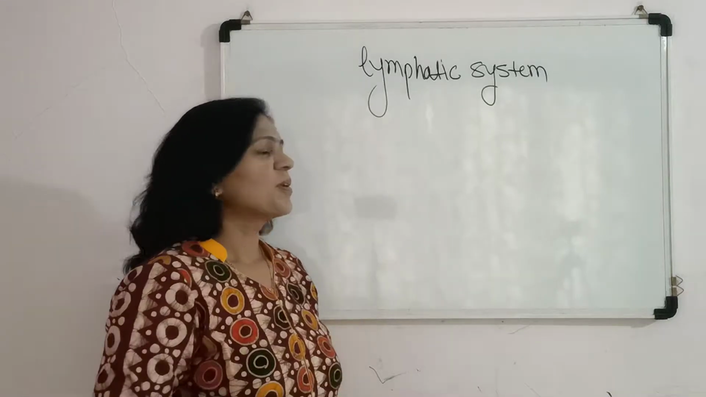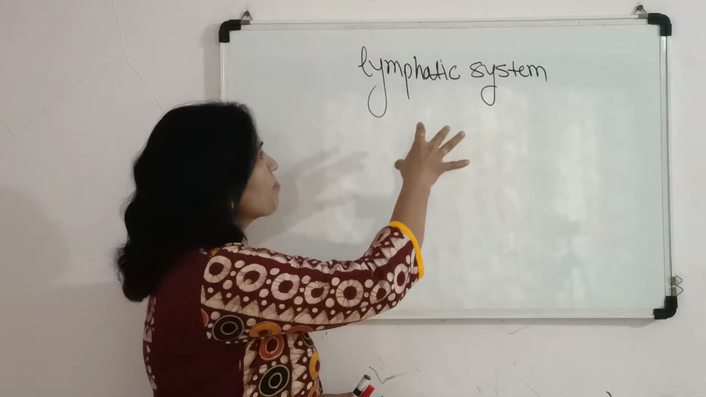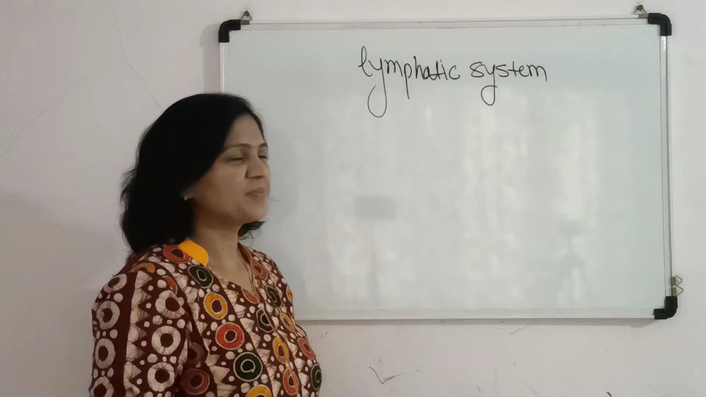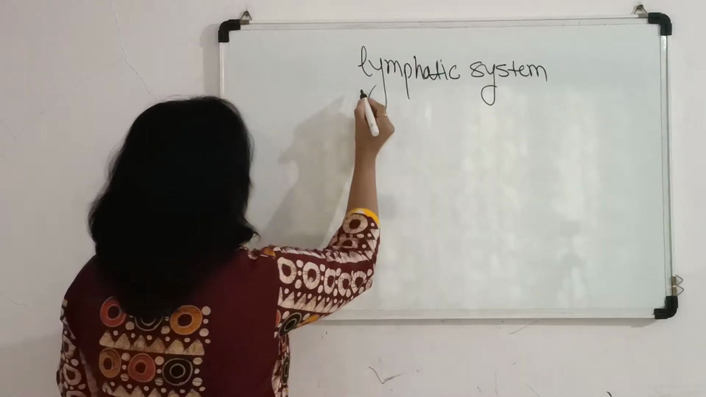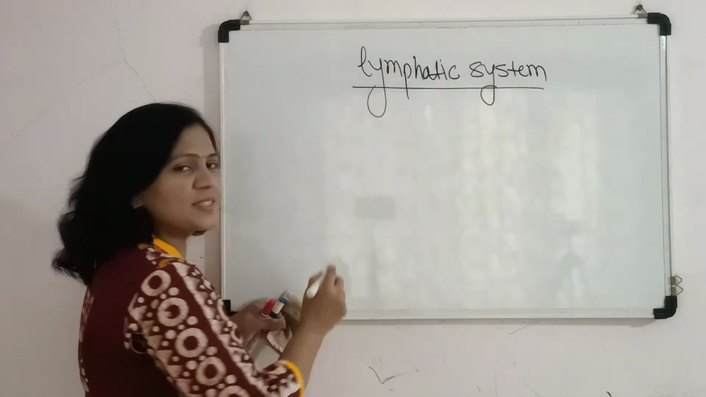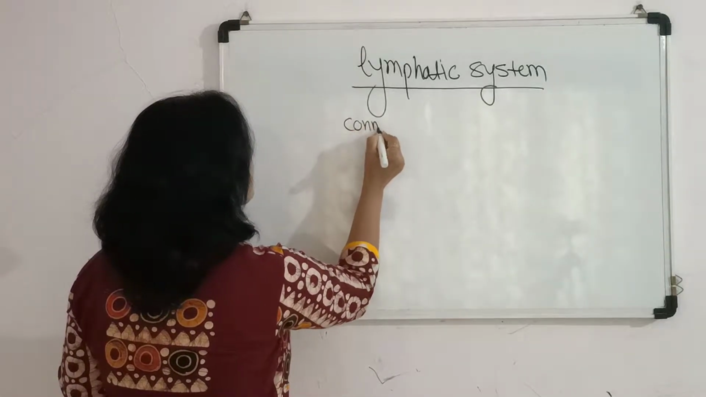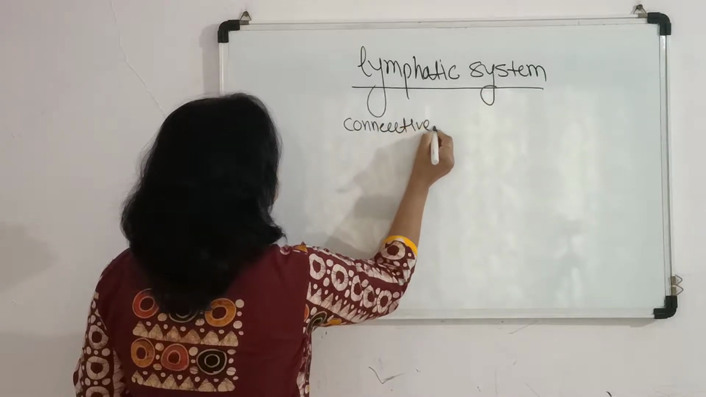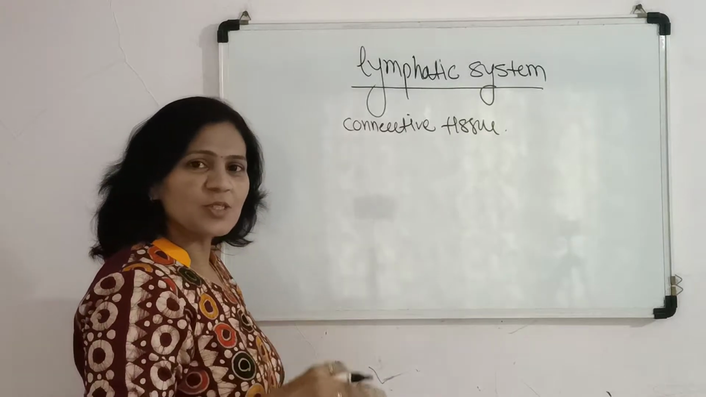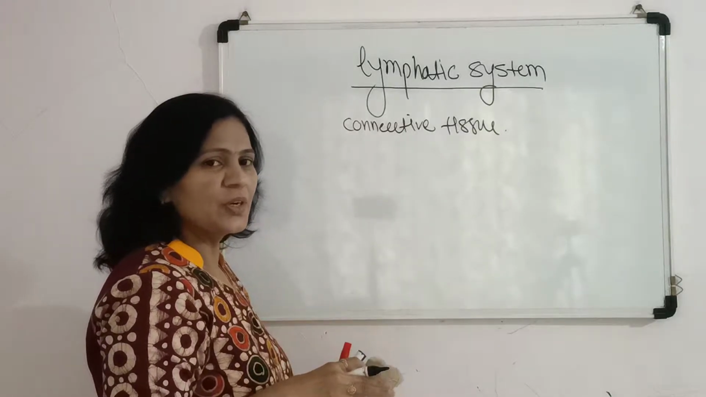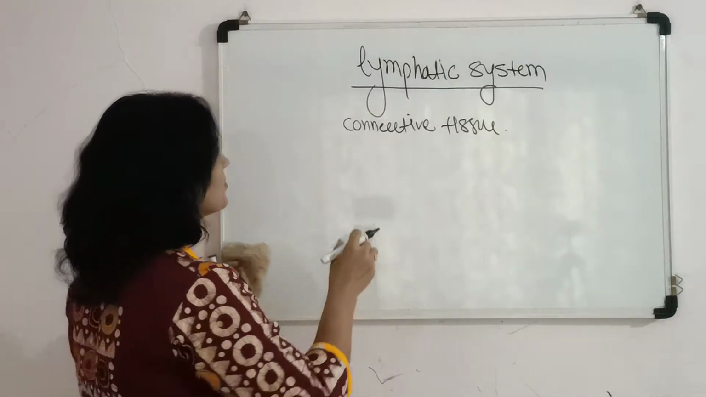In the body fluids and circulation, we will discuss the lymphatic system. In the lymphatic system, basically there is a fluid present, which is also a type of connective tissue. It is also part of the body fluid, so it is discussed under this chapter.